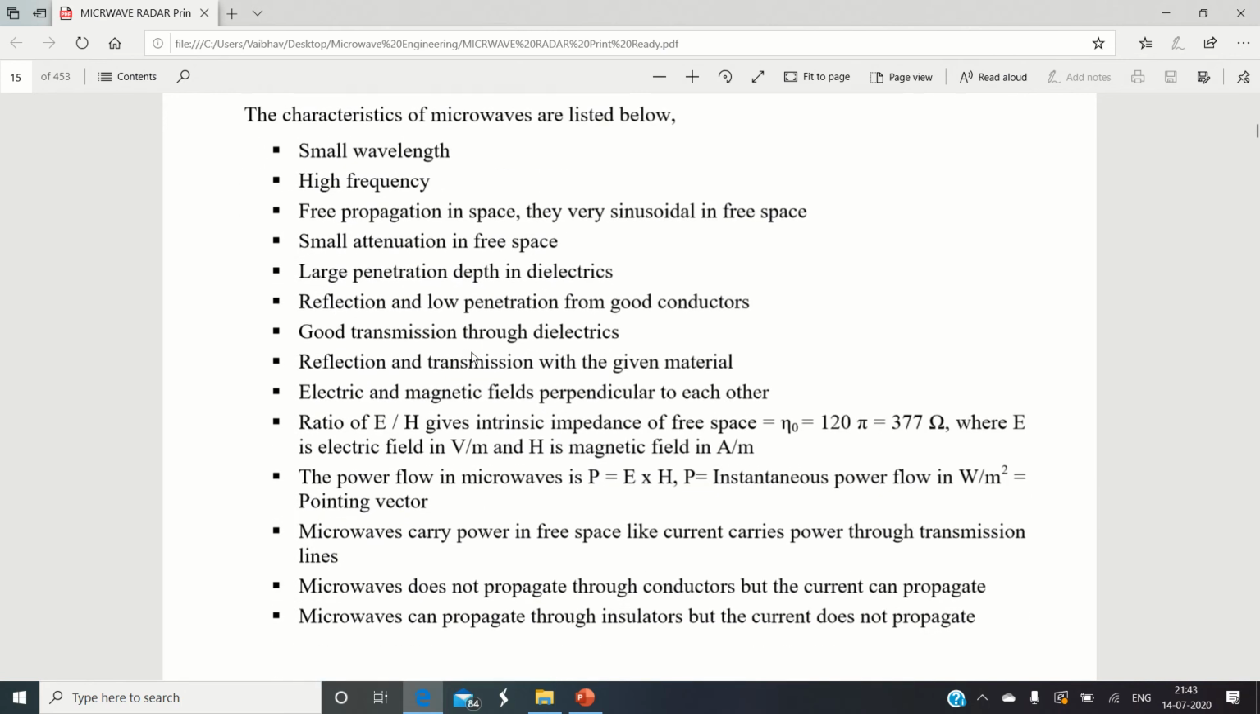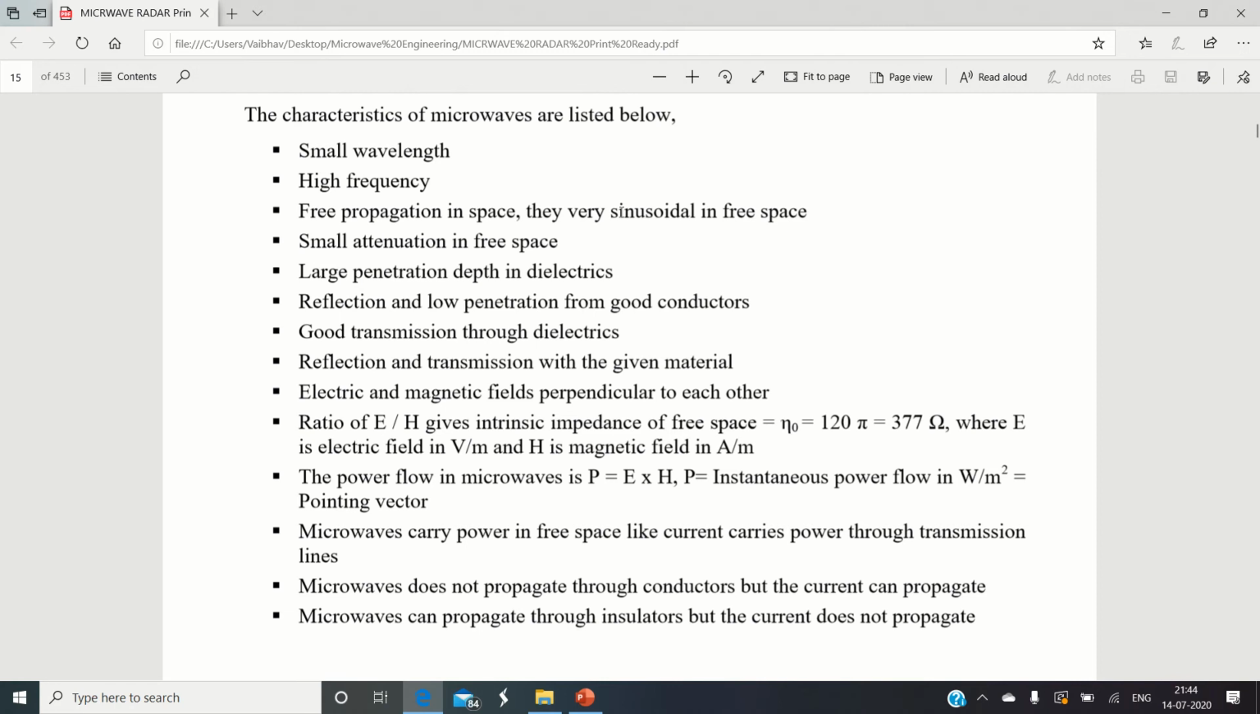The third important characteristic is that they can freely propagate into space, and they vary sinusoidally when they propagate through free space. This is a very important characteristic of the microwave. When microwaves are generated, they start propagating in free space, and as they propagate, they tend to vary sinusoidally. Their field energy varies sinusoidally in free space.